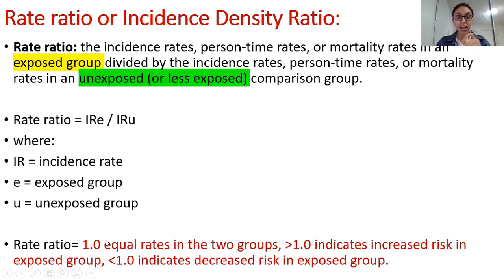So you have incidence rate, then small e for the exposed group and U for the unexposed group. If the rate ratio is equal to 1, the rate of something happening is equal in both groups. When it is greater than 1, there is an increased risk in the exposed group; less than 1, there is a decreased risk in the exposed group. This format of greater than, less than, and equal to 1 also applies to odds ratios.